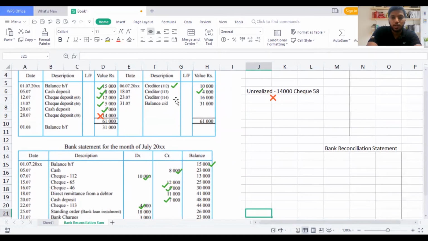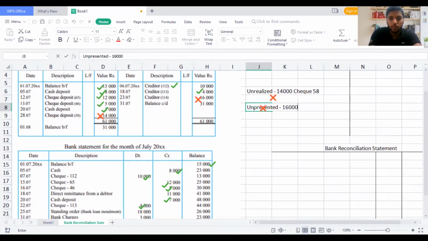So I'm not going to compare that. Actually, on the credit side you have 10,000 and 4,000. What is not there is the 16,000. So that is what we say, checks unpresented. So I'll write here unpresented checks, because you are presenting the checks, but the bank has not considered them. How much? 16,000. What is the check number? Creditor 10114. So I'll write here creditor 11. So here it should be check deposited, no? So I write check deposited.